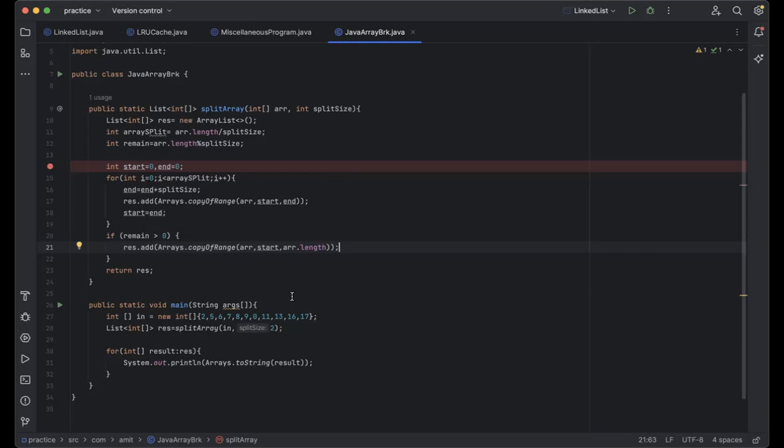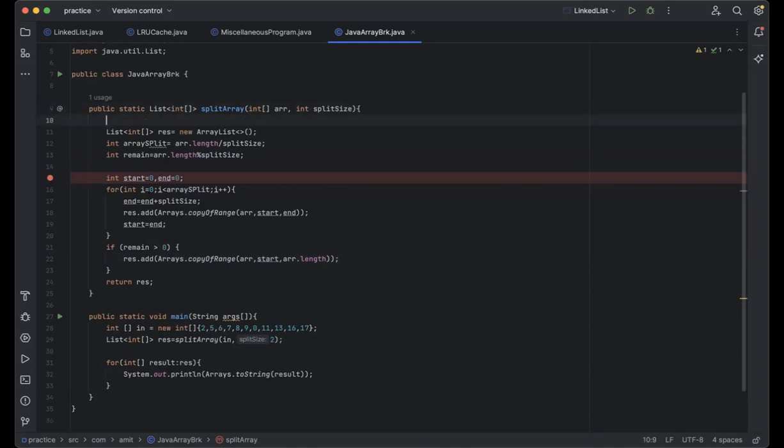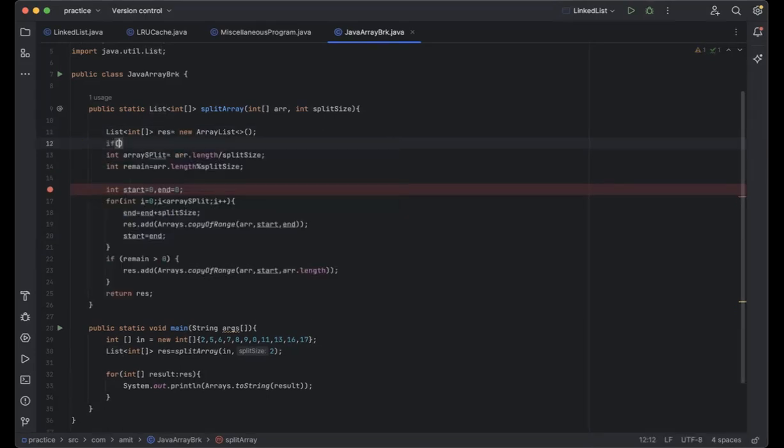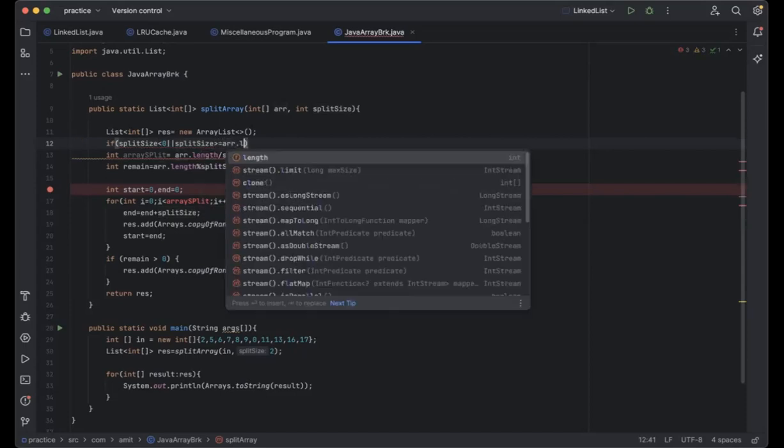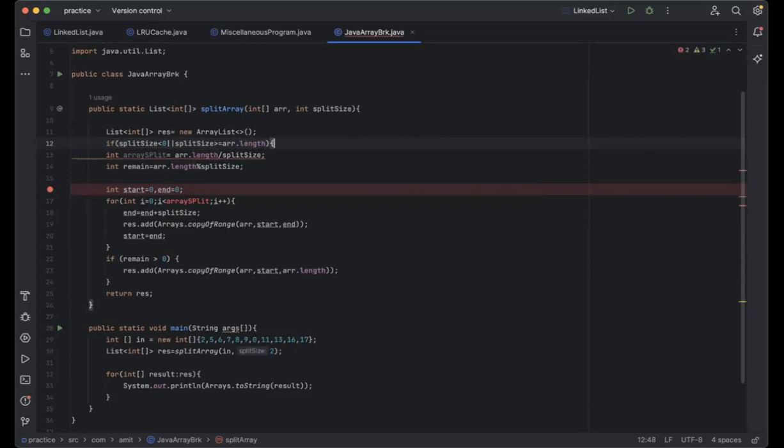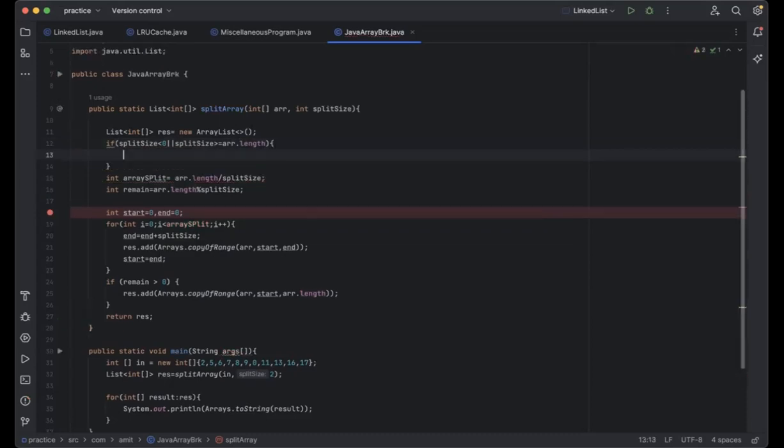So I told him like, in that case we can simply add one additional condition here, something like this: if split size is less than 0, or the split size is greater than or equal to array dot length. In that case, we simply have to return the same array. So we could do something like this.